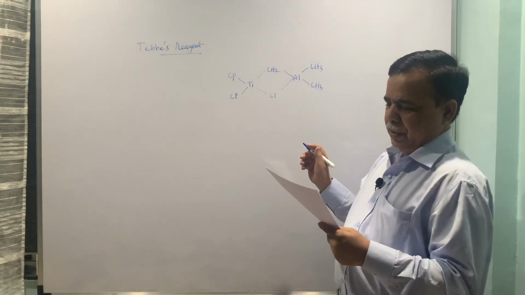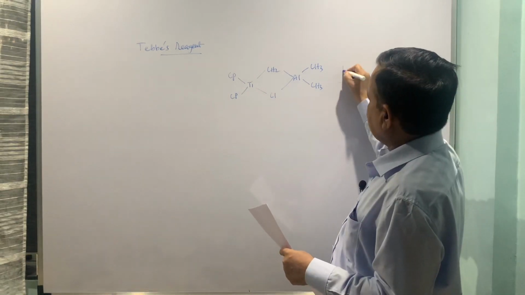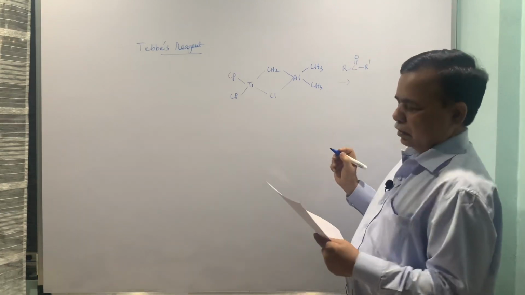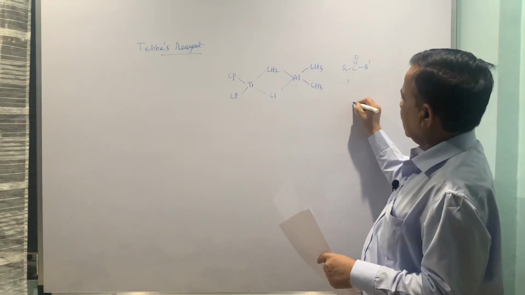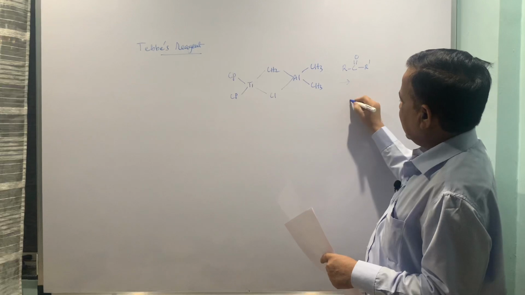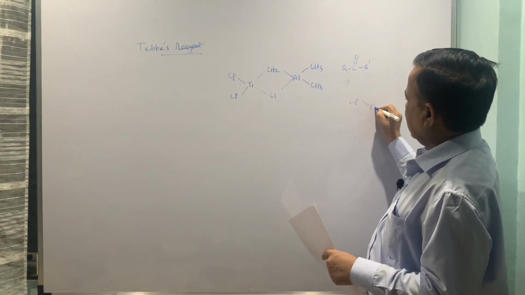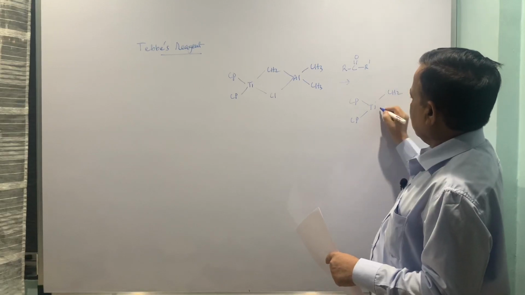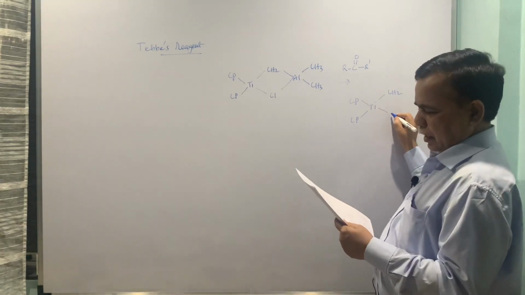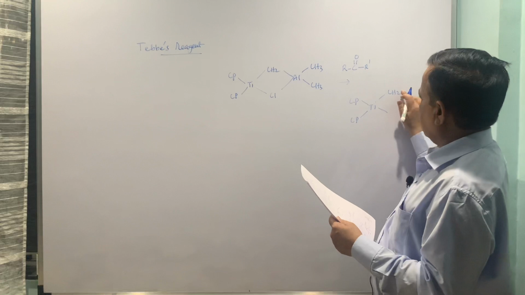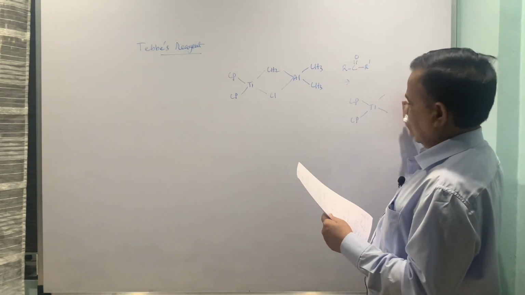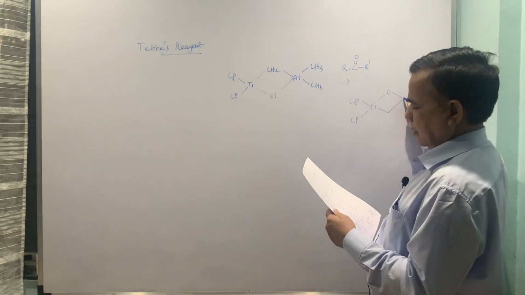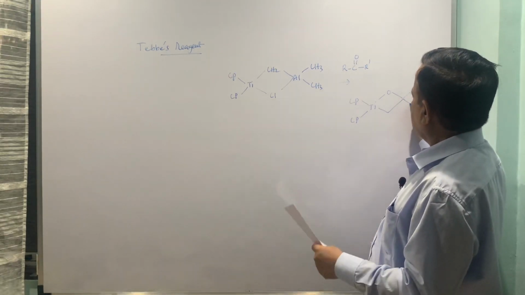When this interacts with your ketone, once again the titanium part interacts, aluminum goes off, this remains as it is, CH2, and then here I'll put it the other way around, oxygen, and here it is R dash.